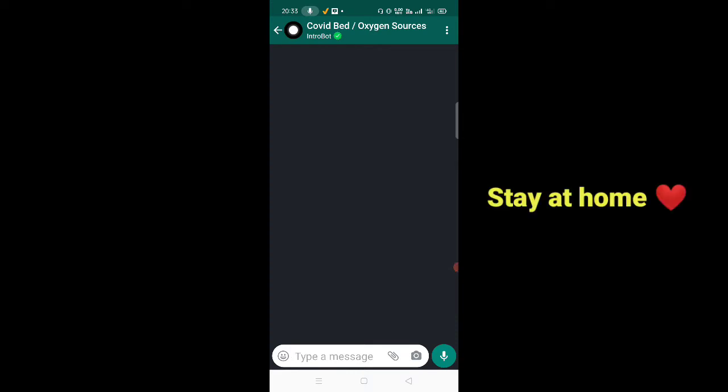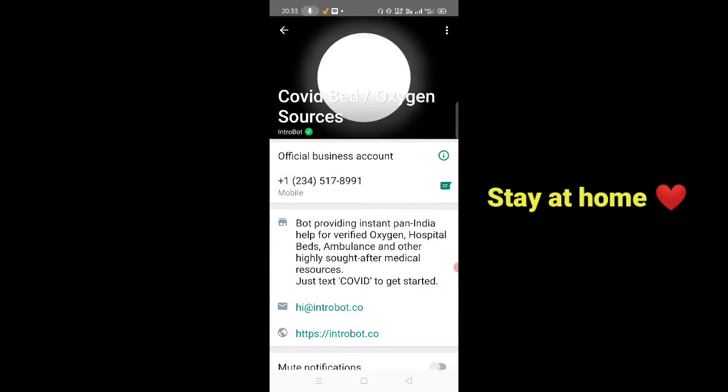So guys, WhatsApp can also help us to identify the availability of oxygen cylinders and hospital beds in your nearby area or in your city. So all you have to do is just save this number displayed on your screen.